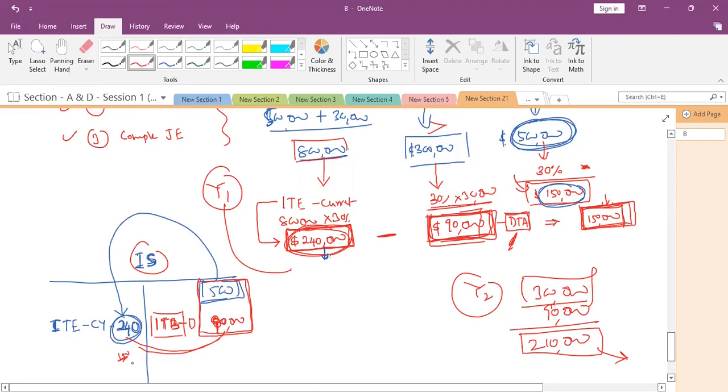Now in the balance sheet, I need to record. What is my current liability? How much tax am I going to pay? 240,000. 240 is the current liability I'll be showing, and this is considered as income tax payable. Okay, what is the current asset? The deferred tax asset that I am going to get? 90,000.